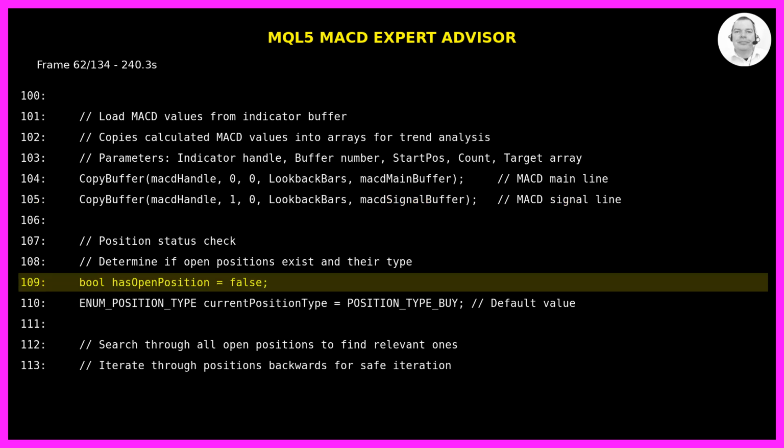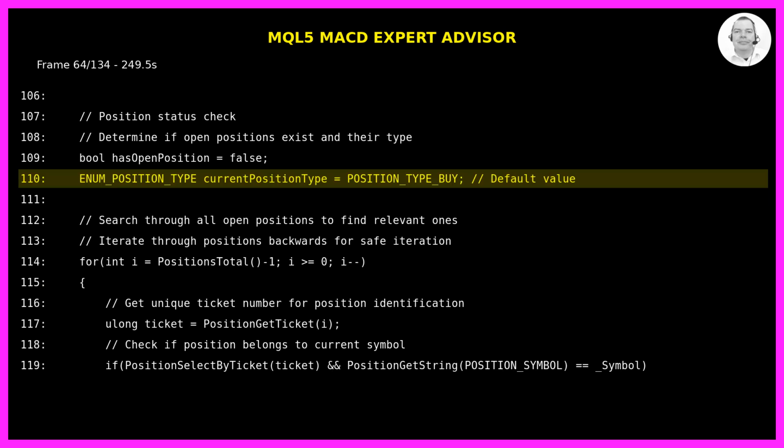We check position status to determine if any open positions exist and their type. We initialize hasOpenPosition as false and current position type as POSITION_TYPE_BUY as a default.